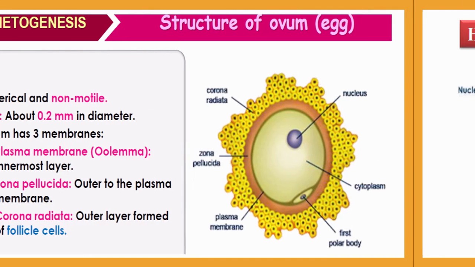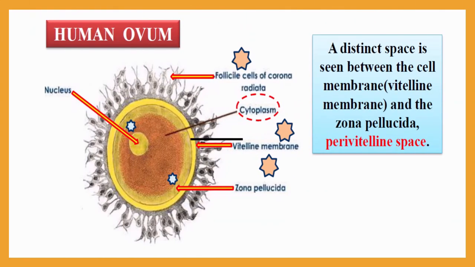Here in this slide you can see some more details about the ovum, and here you can observe a layer or a space in between the cell membrane, which is also called the vitelline membrane. The second layer is the zona pellucida. The space in between these two layers, the vitelline membrane and the zona pellucida, is called the perivitelline space. Here you can observe this perivitelline space.